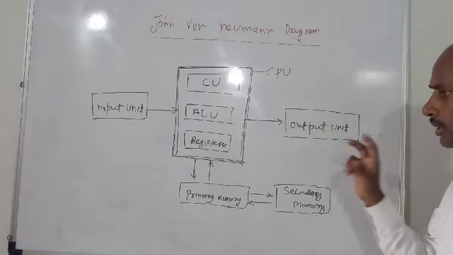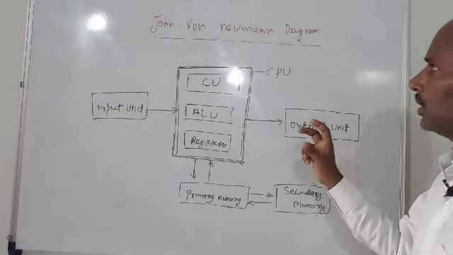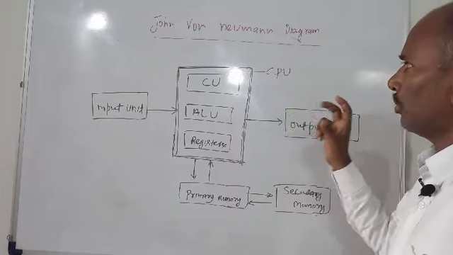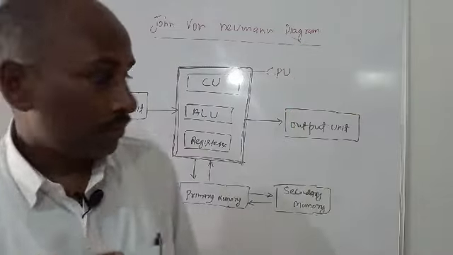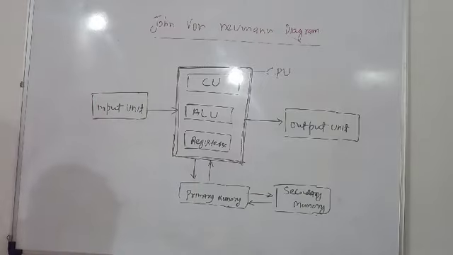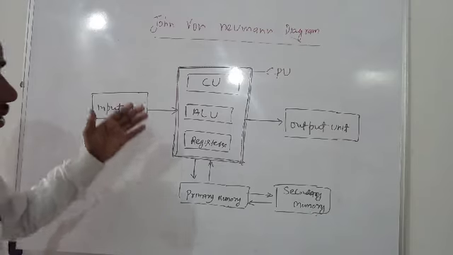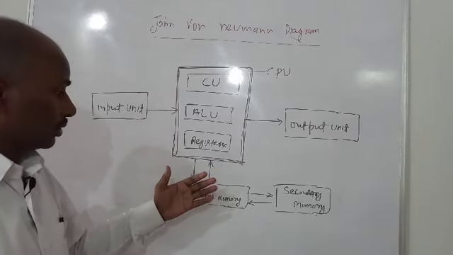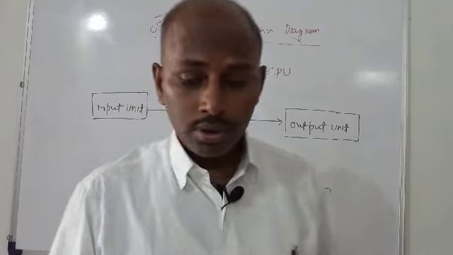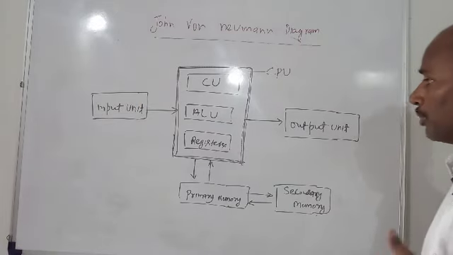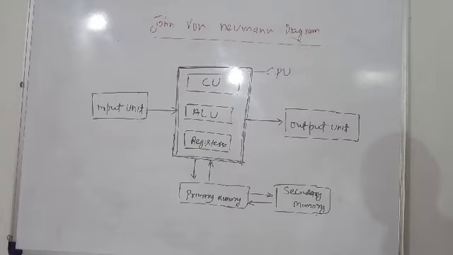For giving this idea, we can say John von Neumann is the second father of computer, because this diagram is implemented in the modern computer system.